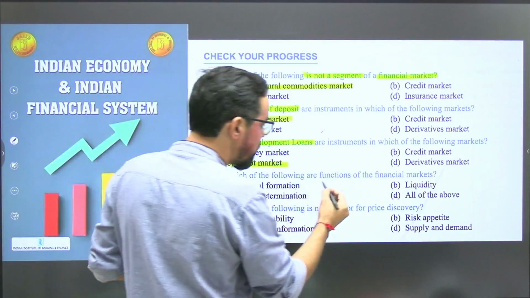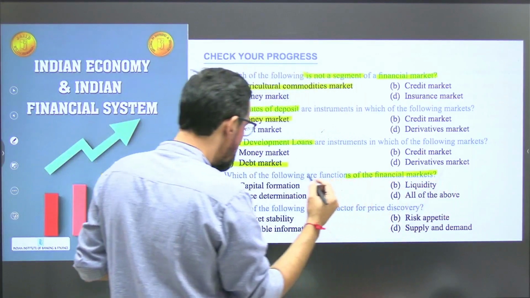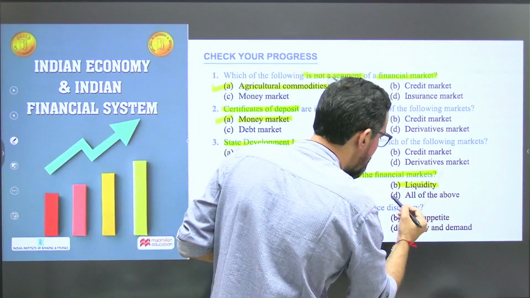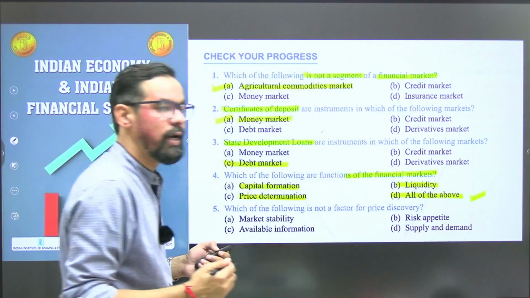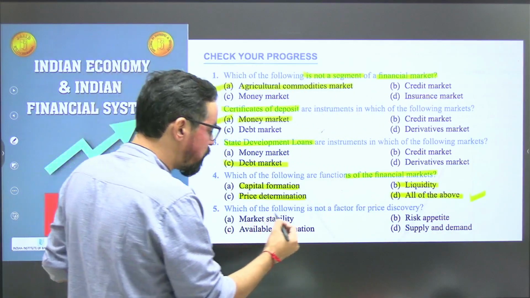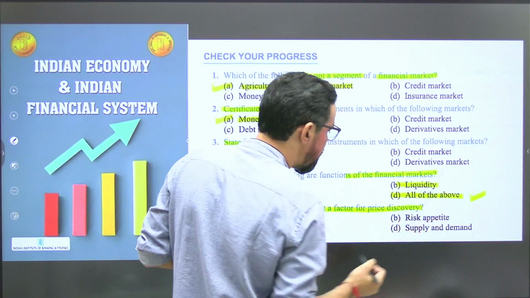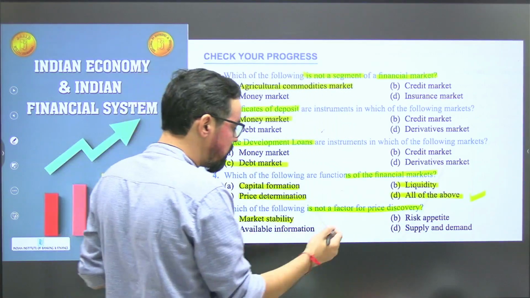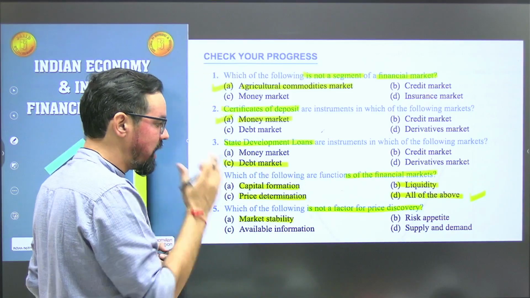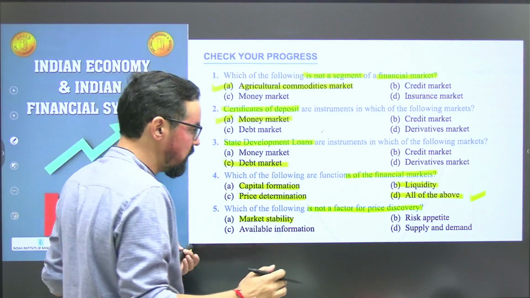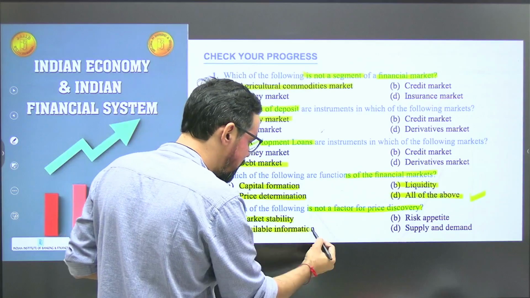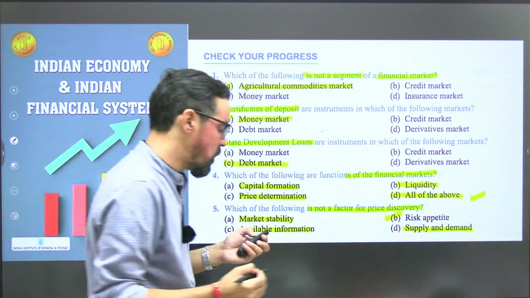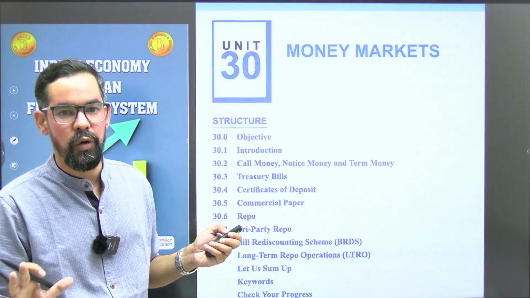Which of the following are functions of financial market? Capital formation, yes. Price determination, liquidity. So what will be your correct answer? All of the above. Next one. Which of the following is not a factor for price discovery? Market stability is used in price discovery. We generally use market stability while we do price discovery. Then we have available information, demand and supply. Risk appetite is generally not part of this one, as it varies from one product to another.